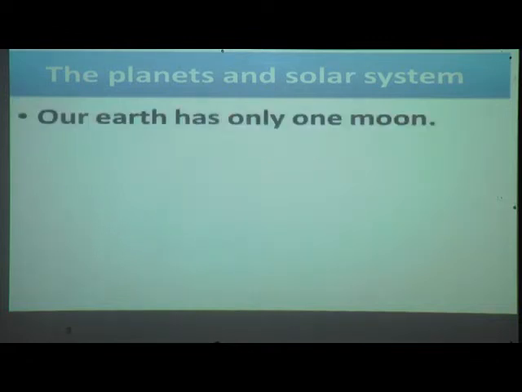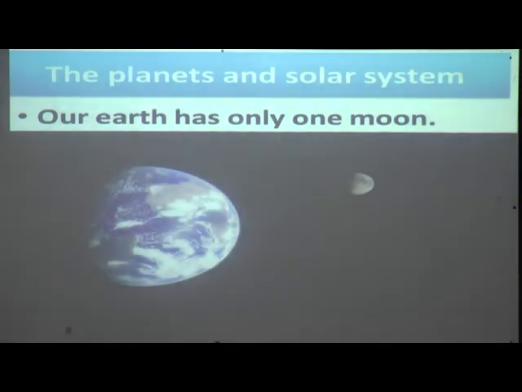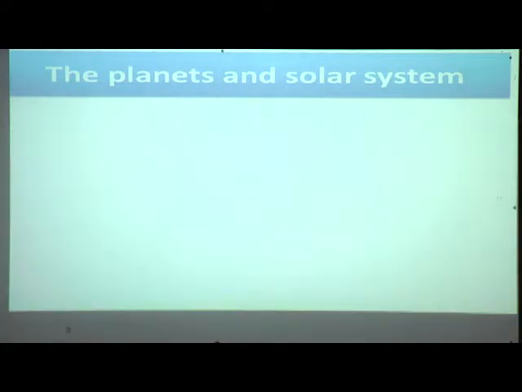Our earth has only one moon. Yes, you have seen in the sky there is only one moon for the earth. It is called the natural satellite of the earth.